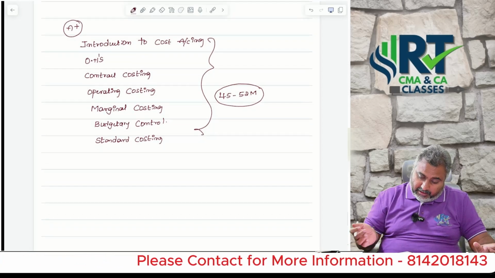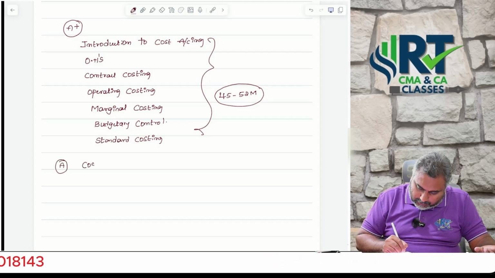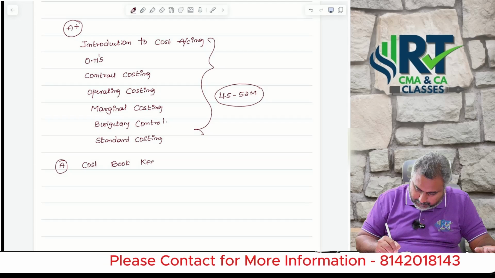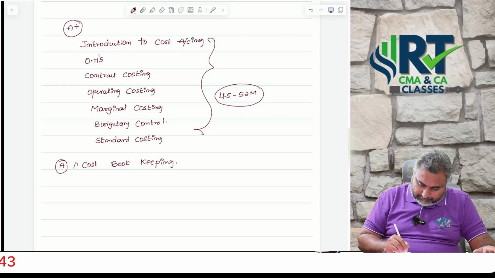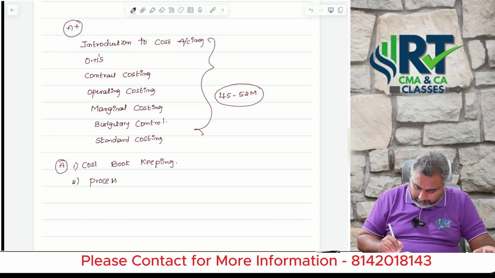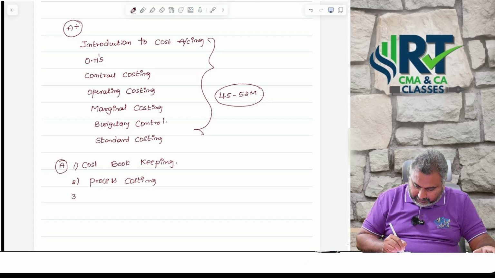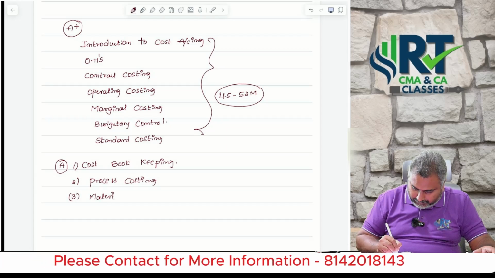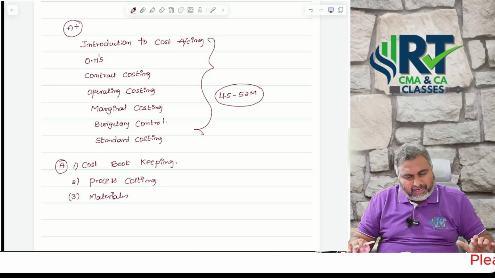Next, if you focus on the A category of things: cost bookkeeping, and the next, process costing, next, materials. So the remaining chapters you can consider as B category itself.